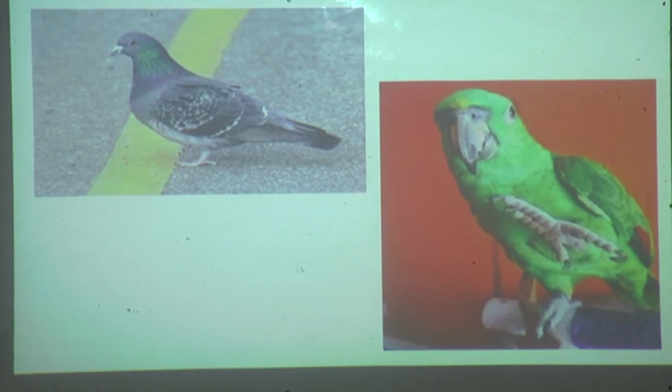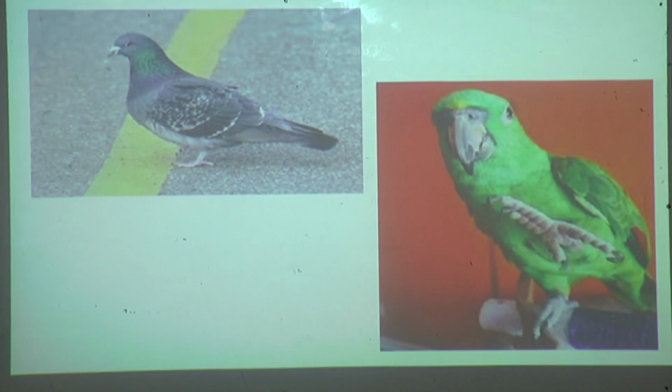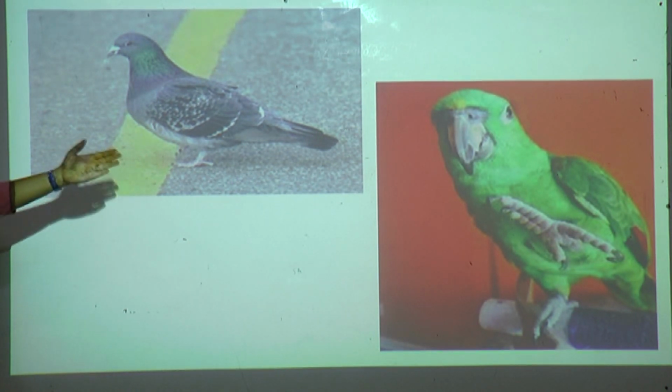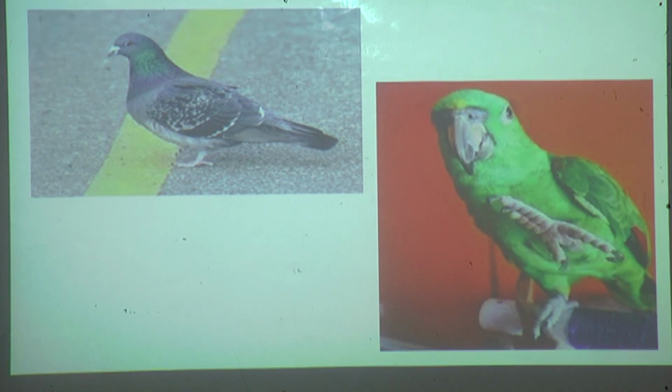Now see this picture. Can you name these birds, students? See, in the first picture, which bird is there? Yes, we have studied about these birds in our last chapter. I hope you remember. Tell me, which bird is this? First is pigeon and the second one is peacock.